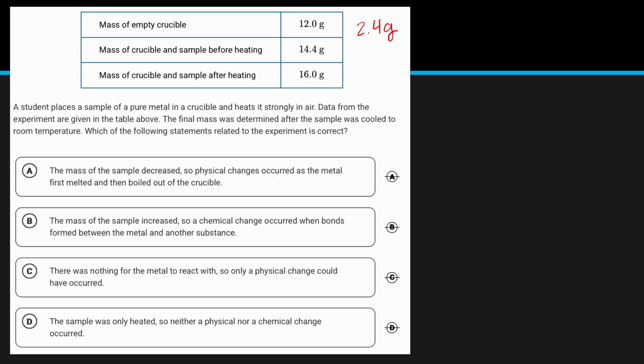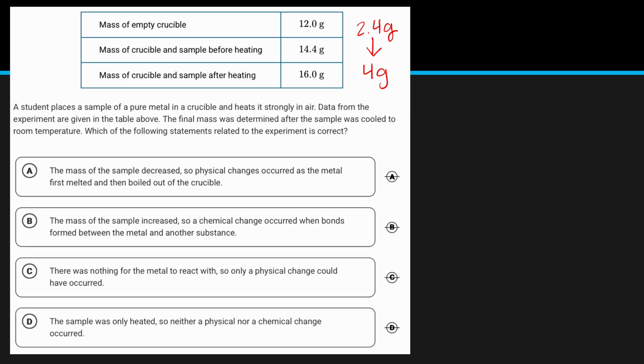So by subtracting the mass of the crucible, that means our sample went from 2.4 grams to 4 grams, which is telling us that the metal reacted with the air, probably oxygen, to create a metal oxide. Because it gained mass, it gave us a hint that it is now a new chemical compound, in this case most likely a metal oxide. So we know that this is a chemical change.